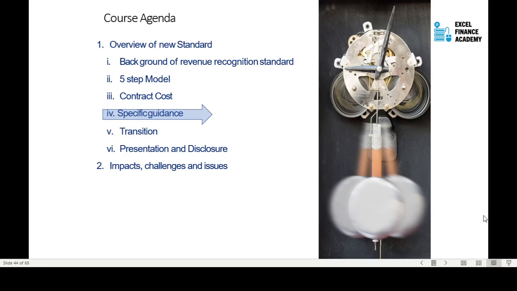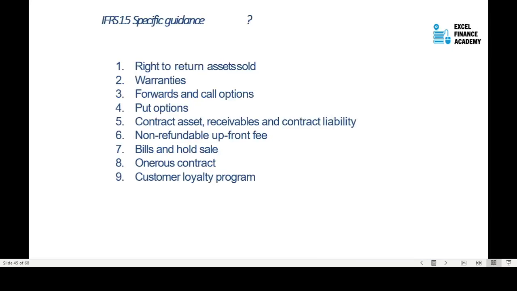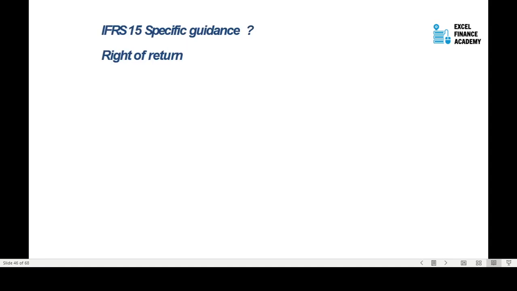Now in this video, we are going to look at the specific guidance provided in IFRS 15 related to right to return the assets, warranties, forward and call options, put options, contract assets, non-refundable upfront fee, bill and hold, and customer loyalty programs. So let us look at them one by one.